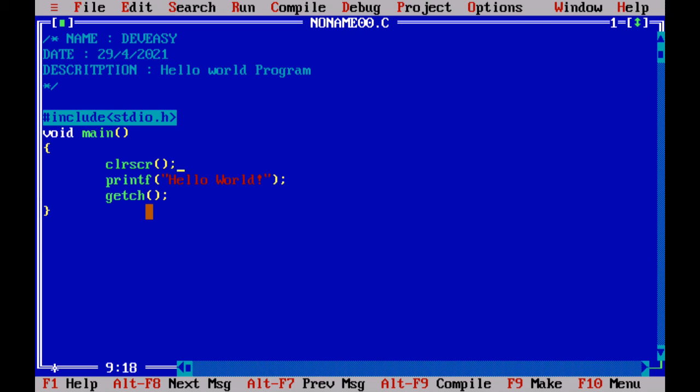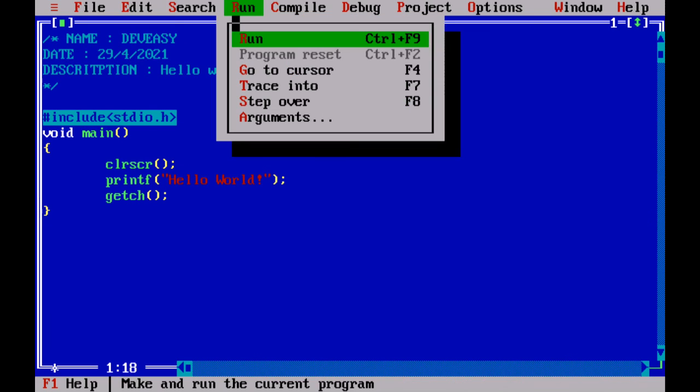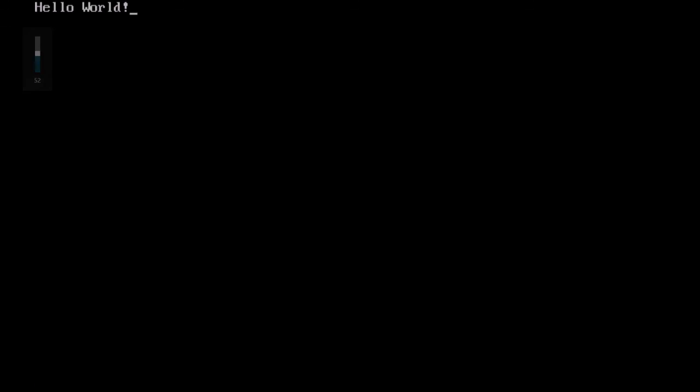This is the function to clear the screen, and all the earlier outputs in the output screen will be cleared, and this new hello world will be printed, and it will wait for our input so that you can see. I think something went wrong. So here you go, you can see the hello world program.